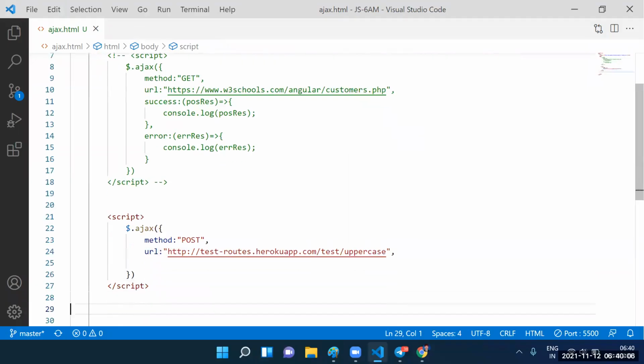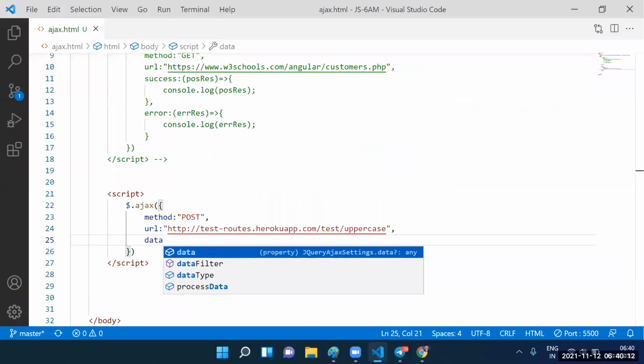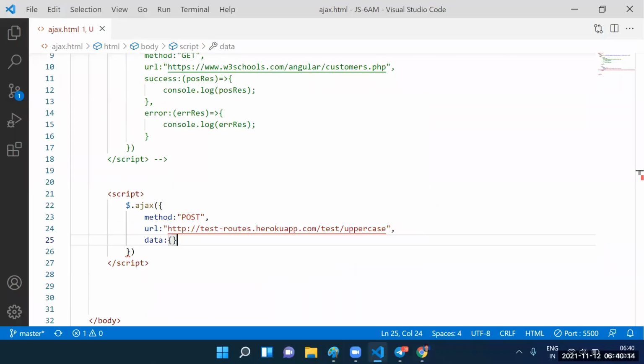Sandeep, post in the sense you need to send the data to the server now. How to send the data? Data equal to this is the data we need to send. Message equal to "welcome to post request". So this is the data I'm sending here.